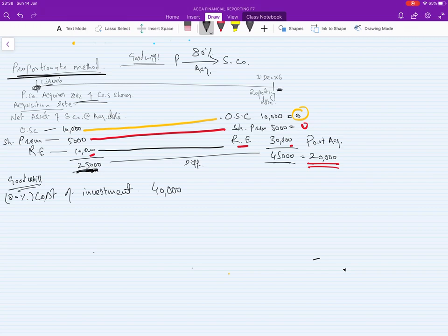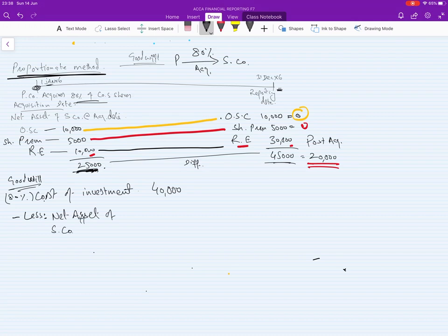How much net asset did we get in return? This is the amount the parent company paid to acquire it. So we deduct the net asset of S company.